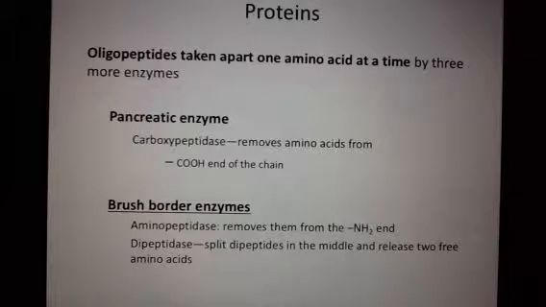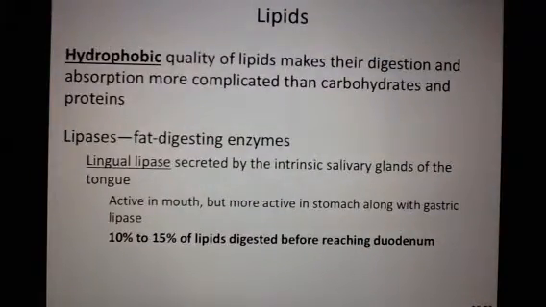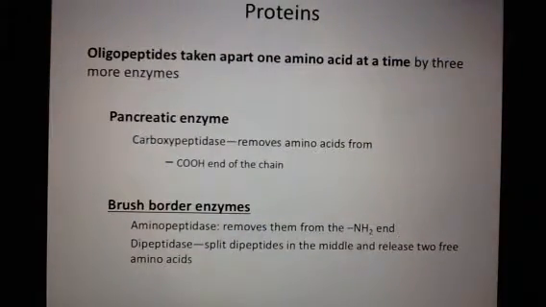Okay, then we see in the small intestine, those smaller peptide chains are broken apart one amino acid at a time. And there's 3 more enzymes that do this, the pancreatic enzyme and the brush border enzymes, and where's my third one? 2 brush border enzymes, I'm sorry. So again, I don't need you to memorize these names and to know exactly which amino acid gets removed. I'm really not picky about that.